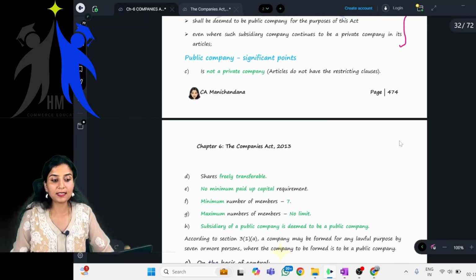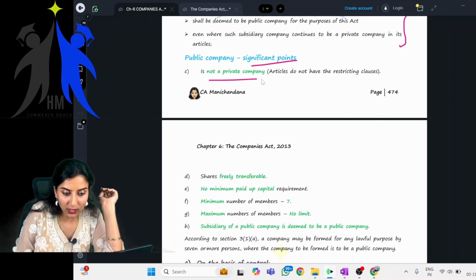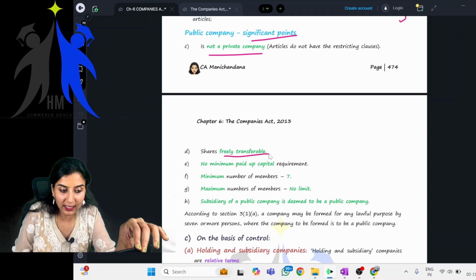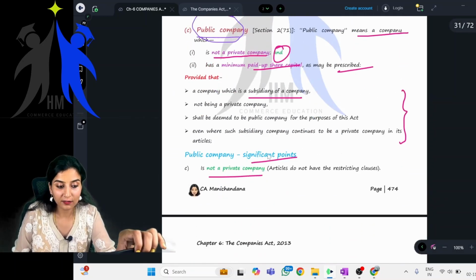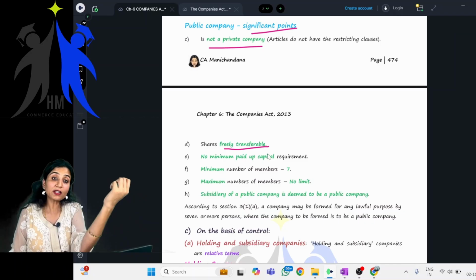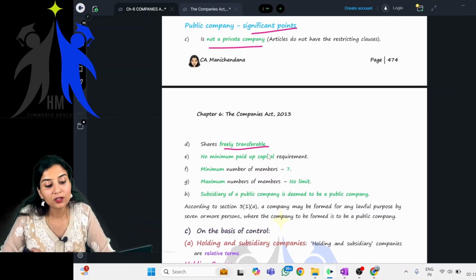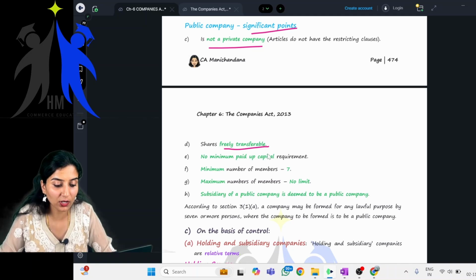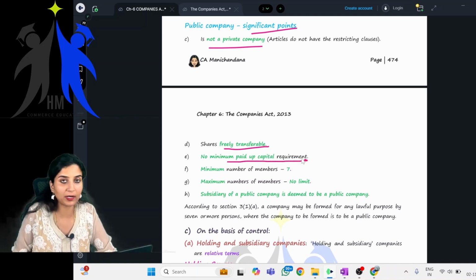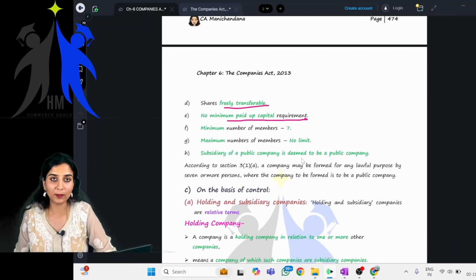Okay, now let's see this. Public company, significant points. It is not a private company. Shares, are they freely transferable? Yes, they are freely transferable. The shares of a public company are freely transferable, whereas in a private company there is a restriction. So here you can freely transfer your shares. Is there any minimum paid up capital requirement? No, ma'am. There is no minimum paid up capital requirement even in case of a public company.